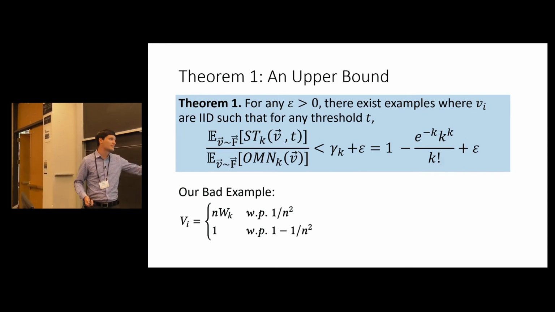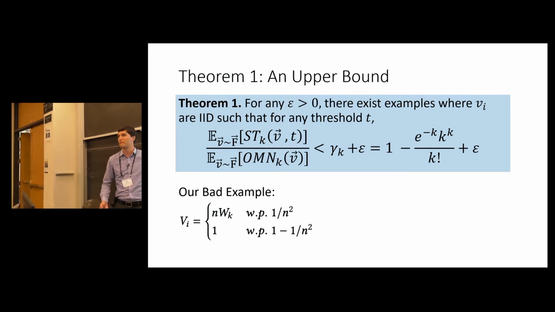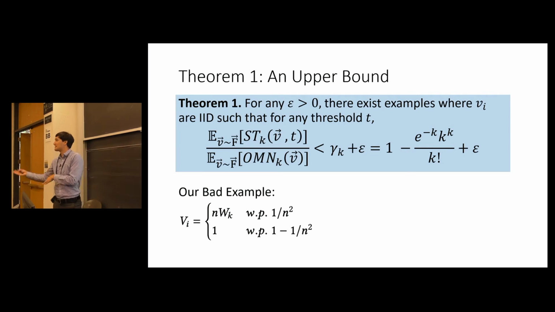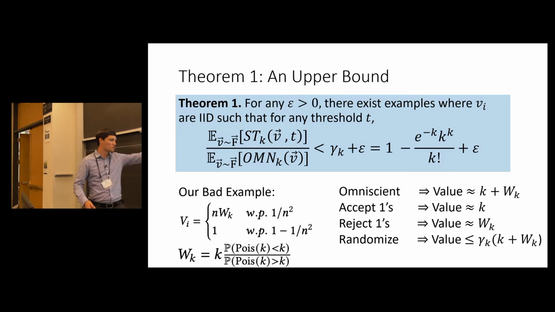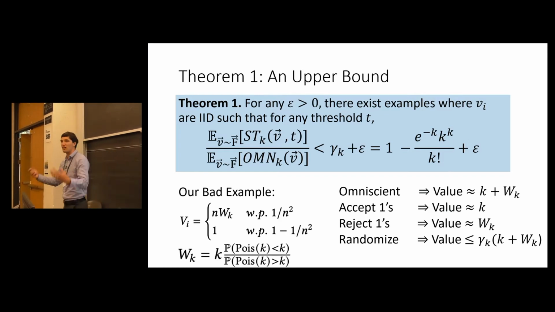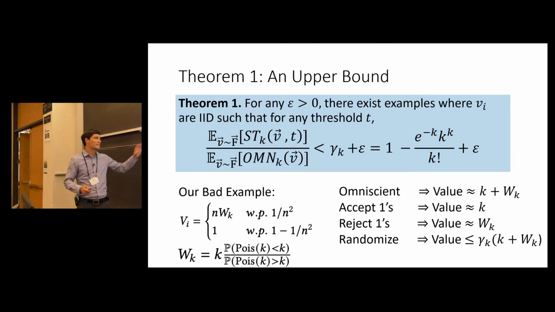And it basically looks like this. There's a low probability of some very high value item. Otherwise, the rest of the items have some sort of modest value such that it's high enough that I don't want to completely ignore them, but low enough that I don't want to just accept them and preclude the possibility of accepting this high value item. And then even if I randomize about what to do with these intermediate value items, we show that if you choose your constants carefully, you can construct an instance where no static threshold guarantees more than gamma k. The details of the algebra are all in the paper, but not particularly important for this talk. But that's the nature of the bad example.